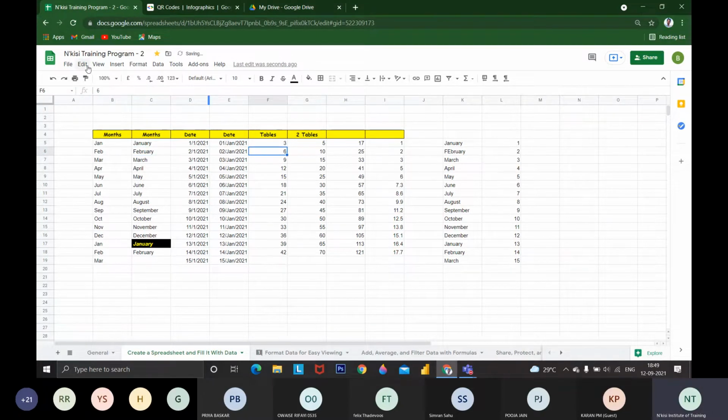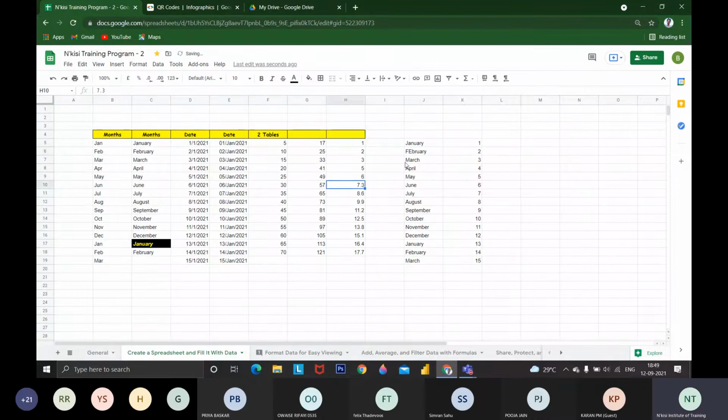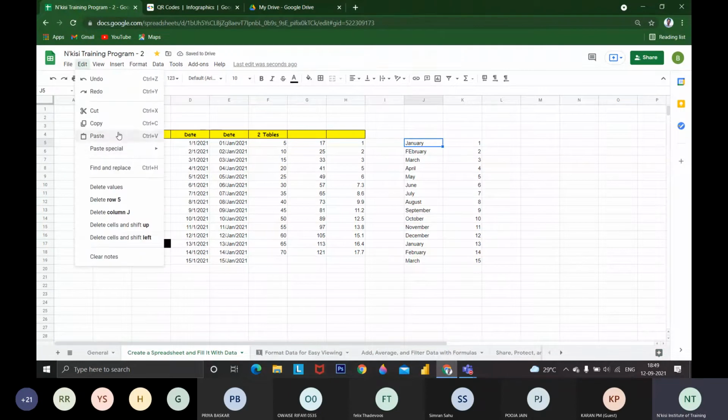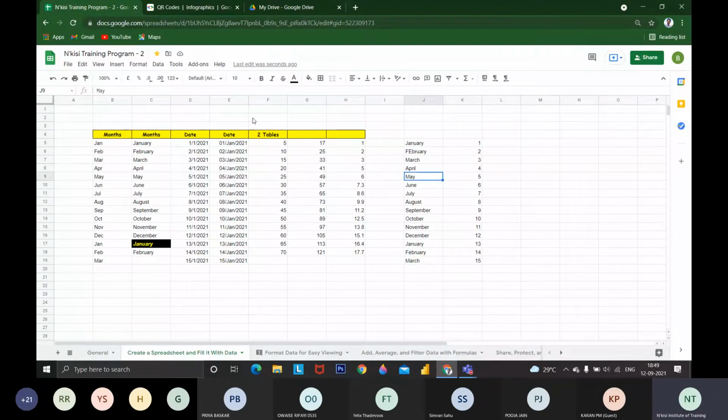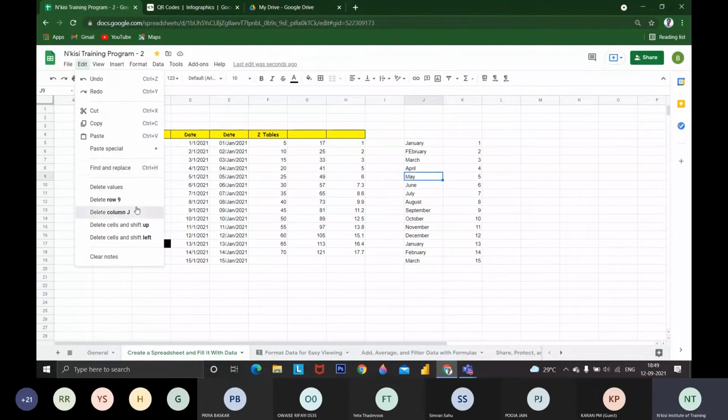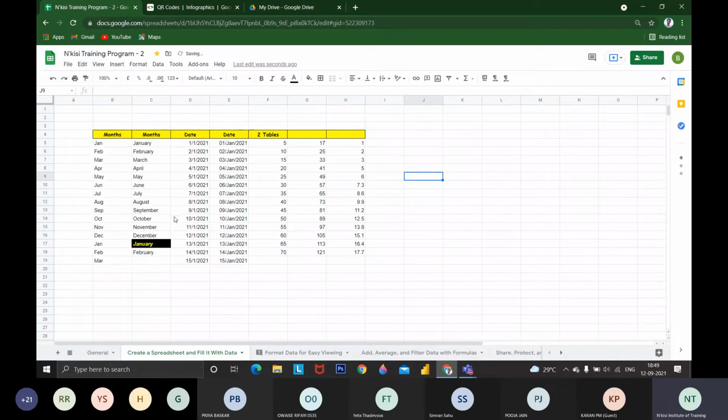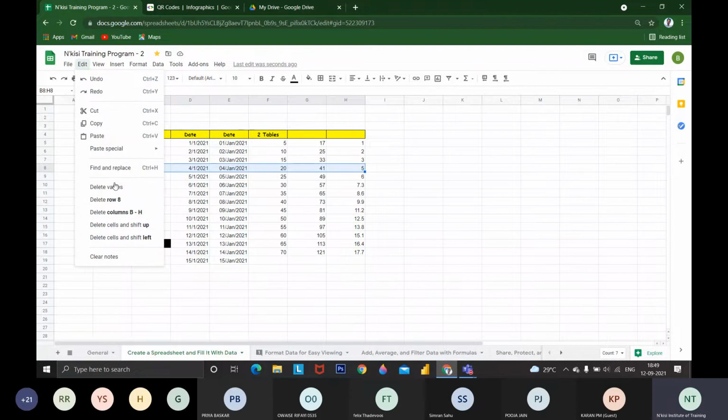Whatever columns you want to delete, you can delete, for example the F column. Ensure that there are no values below. If you are deleting, you may lose some data, so ensure you are clearing everything with your prior information. In one case, I want to insert something new, or I want to move everything up except July. I don't want April to be added. I want January, February, March, and then May to follow. If I want to delete this, I can delete this alone.